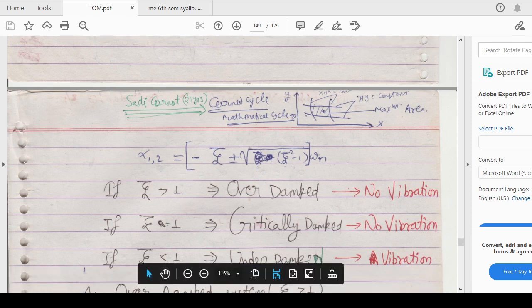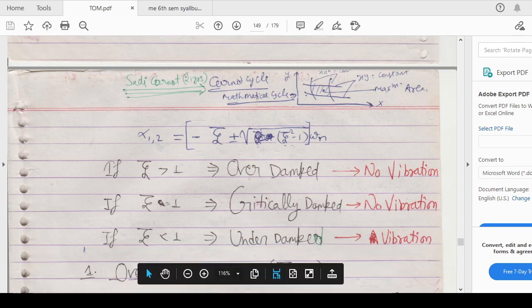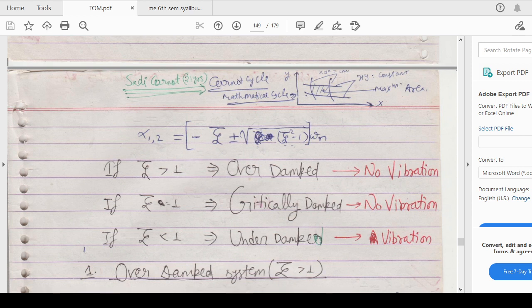Now if your zeta is greater than 1, then that particular system will be called an over damped system, meaning no vibration. If zeta is equal to 1, then it is called a critically damped system, meaning no vibration. And if it is less than 1, then it is under damped, meaning the vibrations are not fully suppressed, so there will be some vibration in the system if zeta is less than 1. In this way we can say that your system is over damped, critically damped, or under damped with the help of this particular calculation.